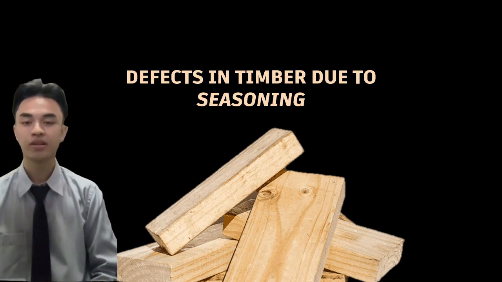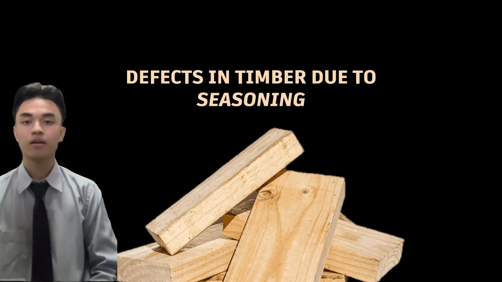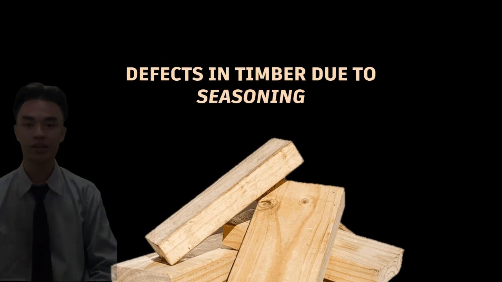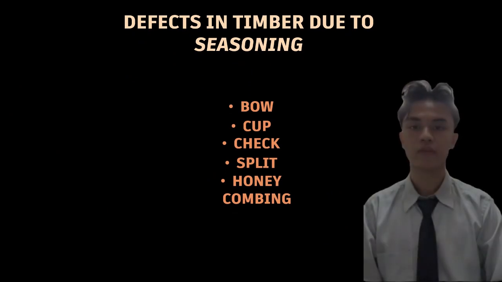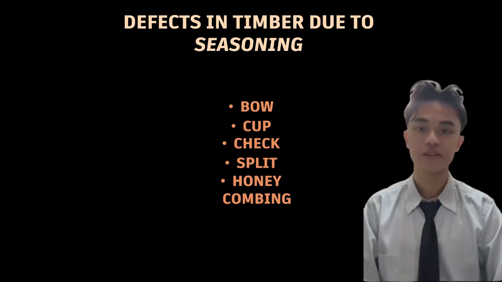Stress is developed by the difference in shrinkage. In a perfect process of seasoning, stress is kept to a minimum by controlling shrinkage. The defects resulting from defective seasoning are as follows.